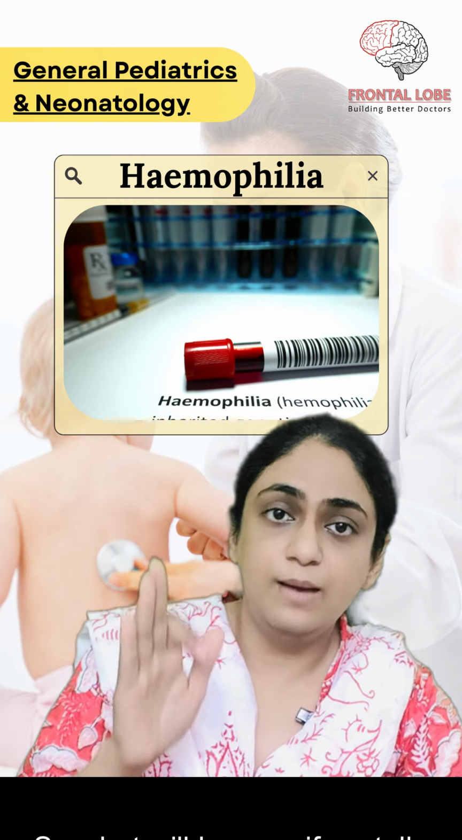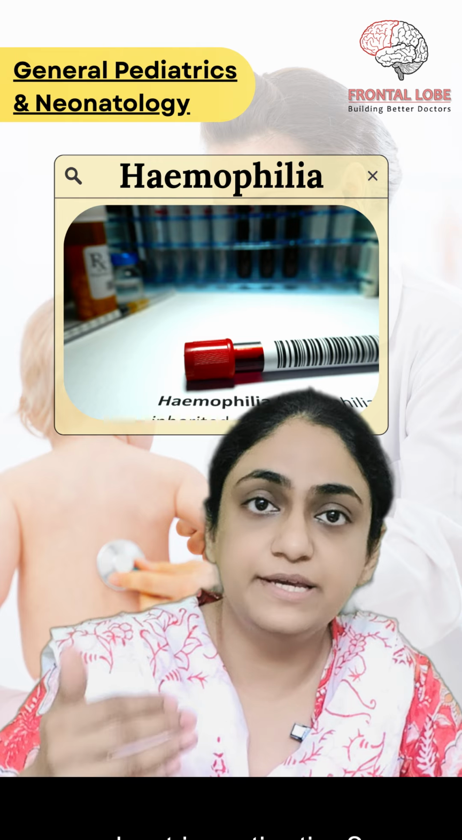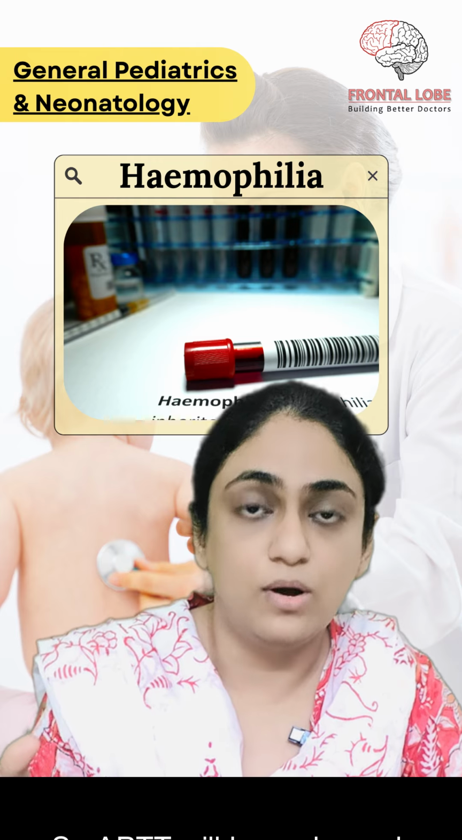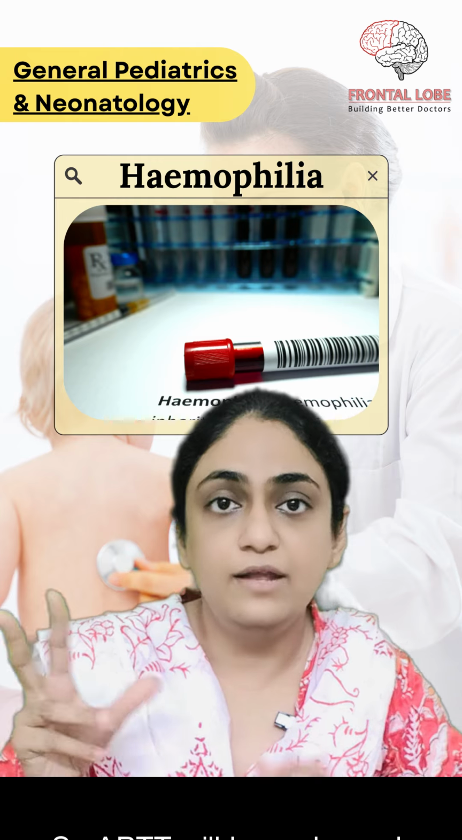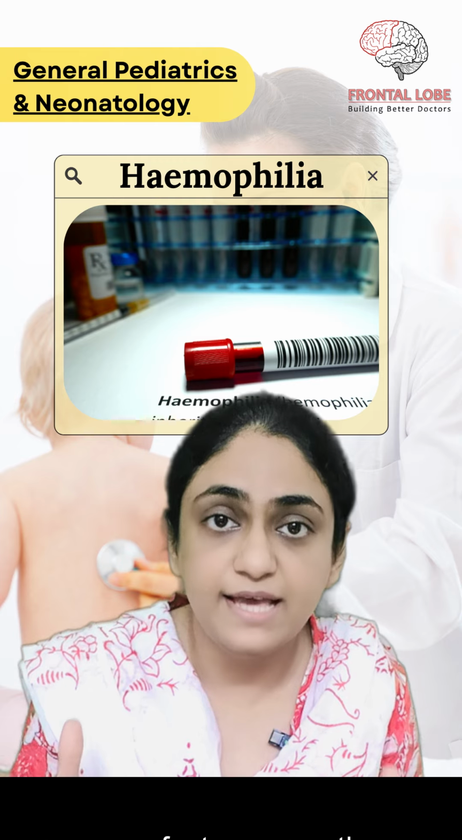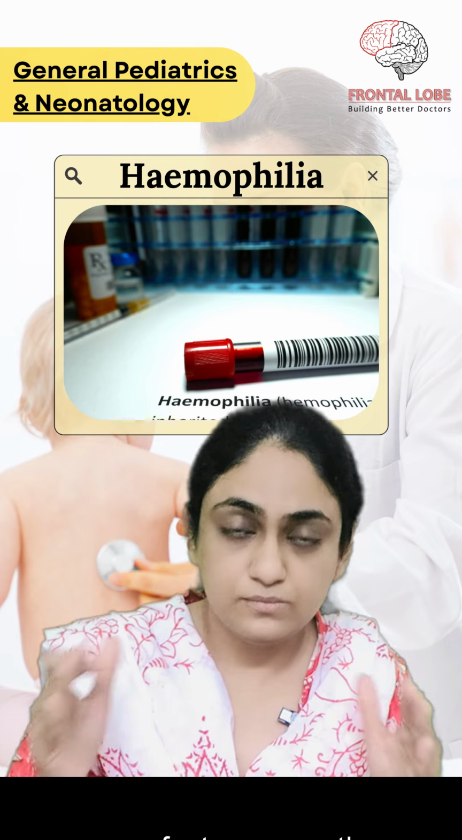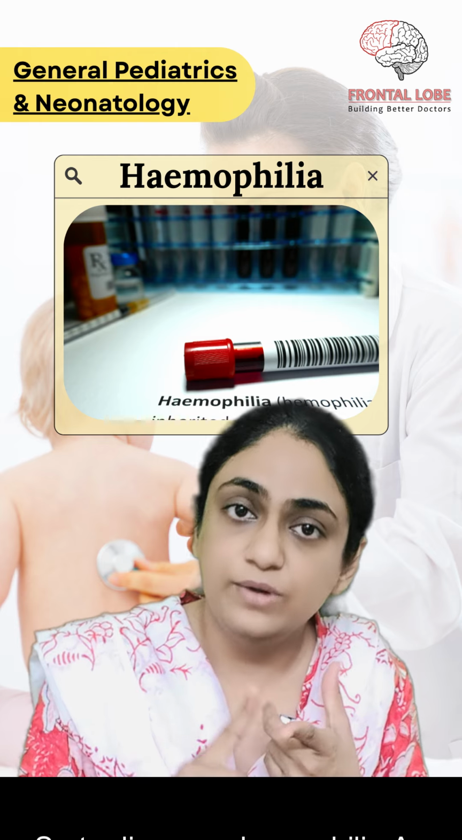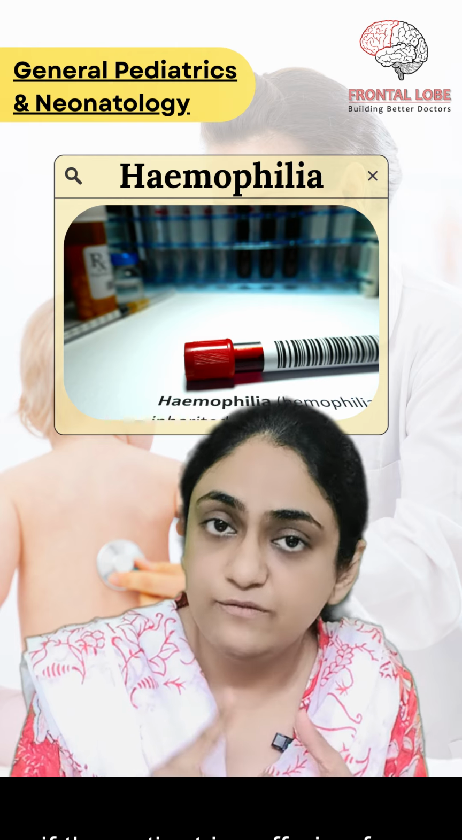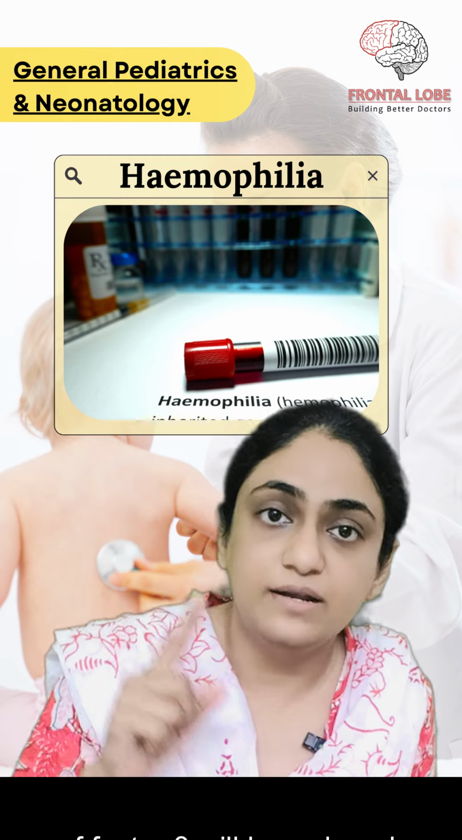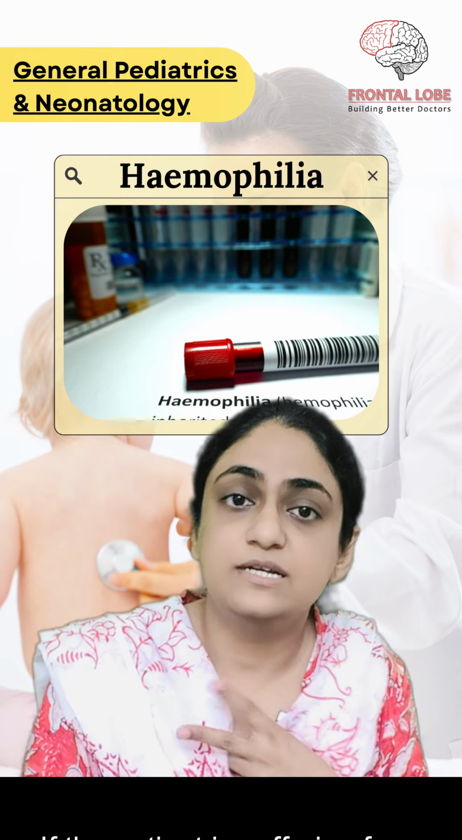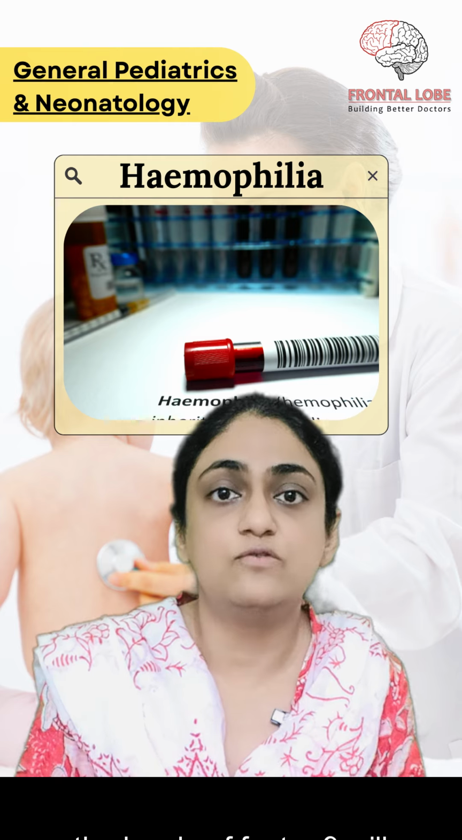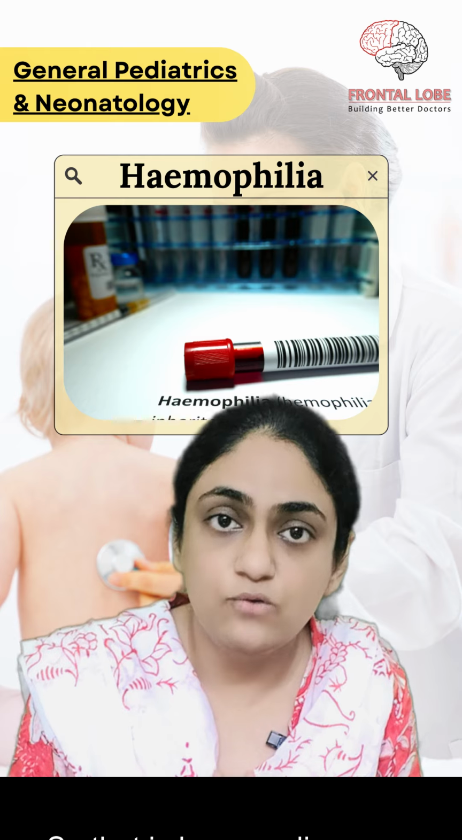So what will happen if we talk about investigation? APTT will be prolonged, and if you want to do a specific factor assay, then the specific factor levels will be reduced. So if the patient is suffering from hemophilia A, the levels of factor 8 will be reduced. If the patient is suffering from hemophilia B, the levels of factor 9 will be reduced. So that is how we diagnose.